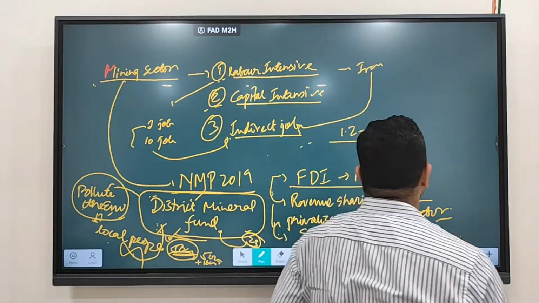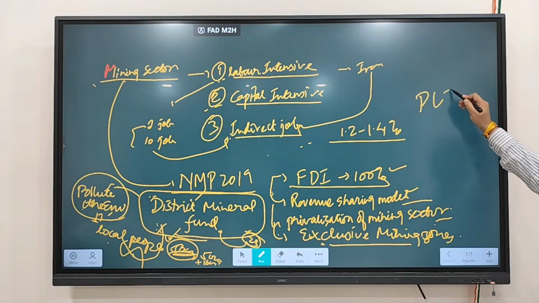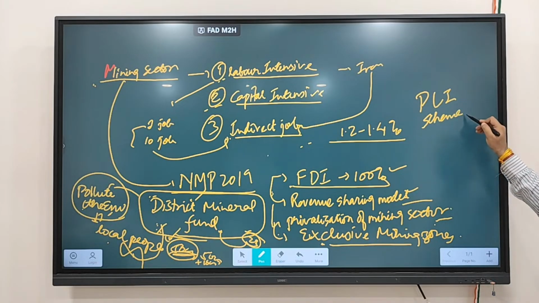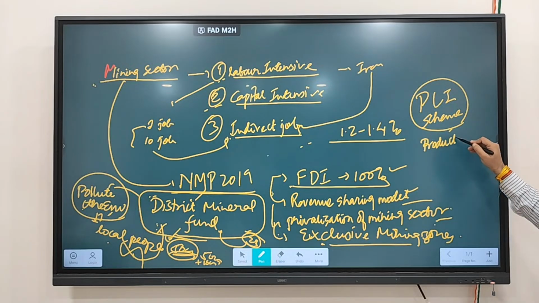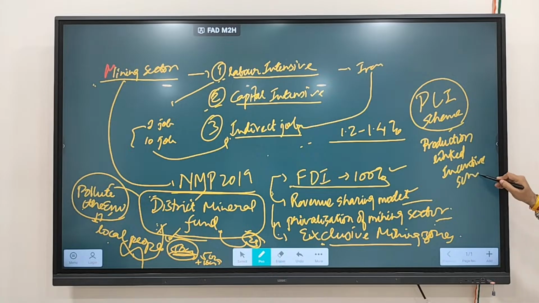Now for this, the government has also brought a scheme which is called the PLI scheme. PLI is what? Production Linked Incentive Schemes. The scheme has been brought by the government. Remember, PLI is not only for the mining sector. The government has brought PLI for around 20 sectors, like the automobile sector. This scheme is also brought in the chemical and pharmaceutical industries. So the PLI scheme is brought in various sectors.